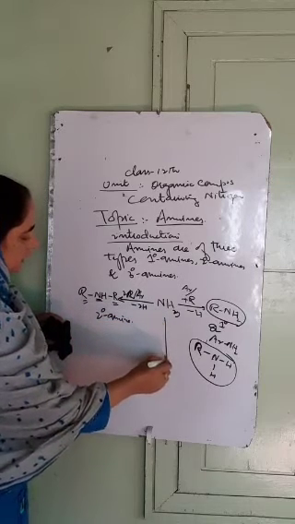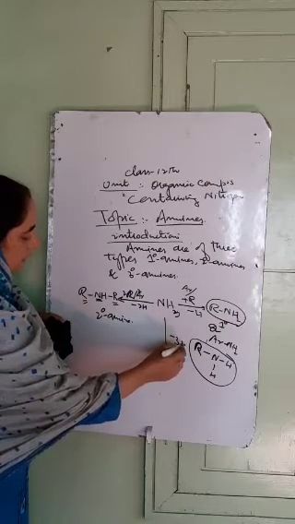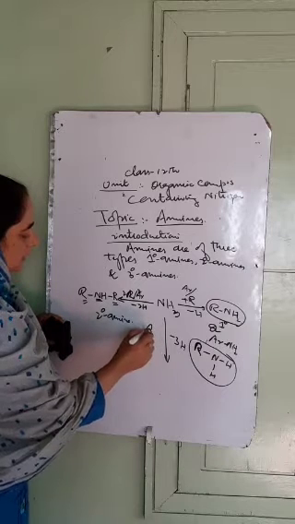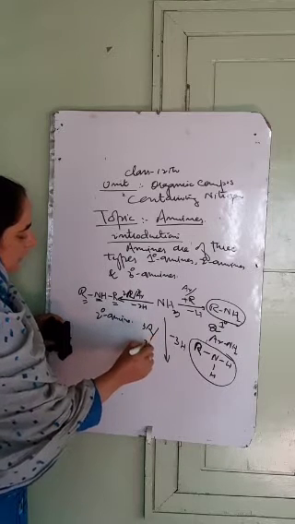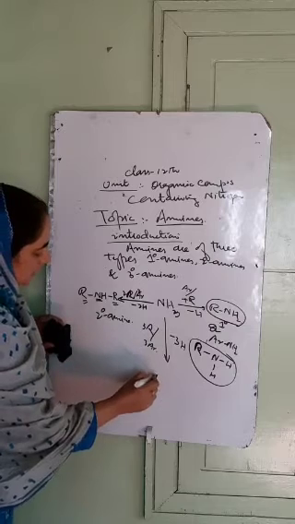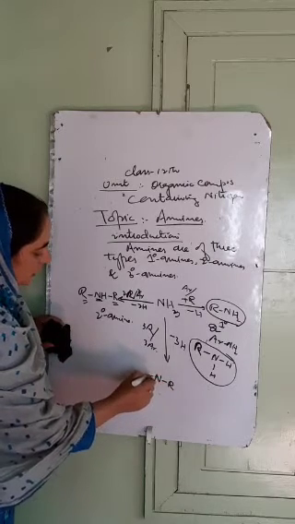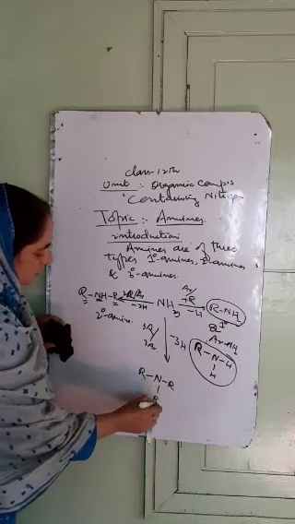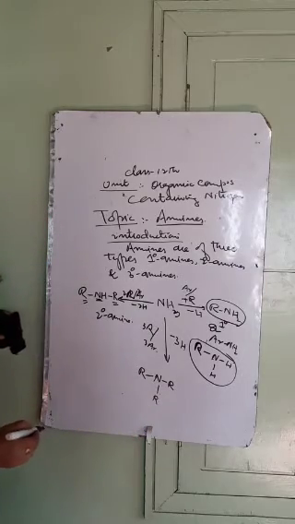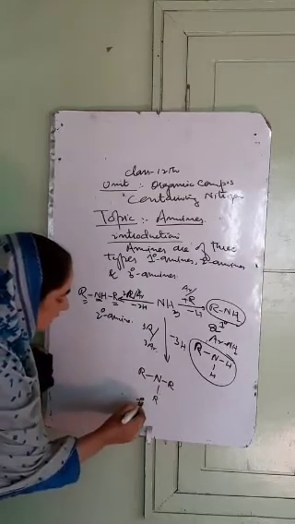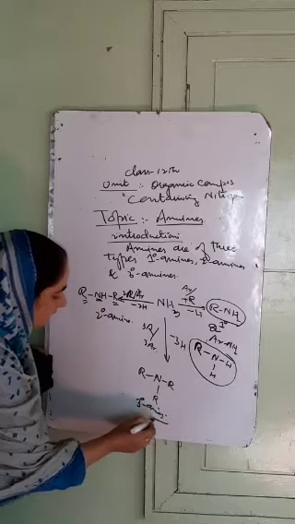Similarly, we have tertiary amines when all the three hydrogen atoms are replaced by the alkyl groups, three alkyl groups or three aryl groups. Such amines are called as the tertiary amines, where the nitrogen is attached to three alkyl groups or the three aryl groups.